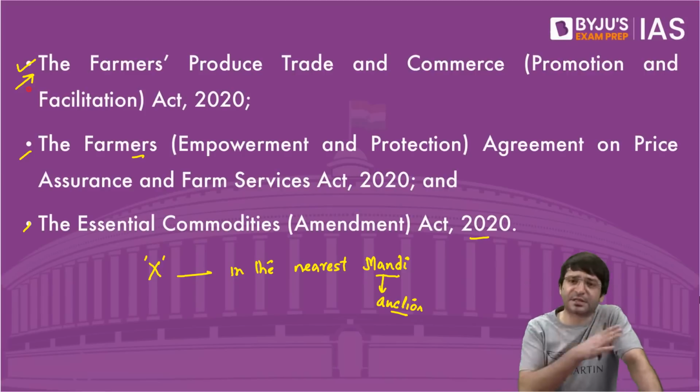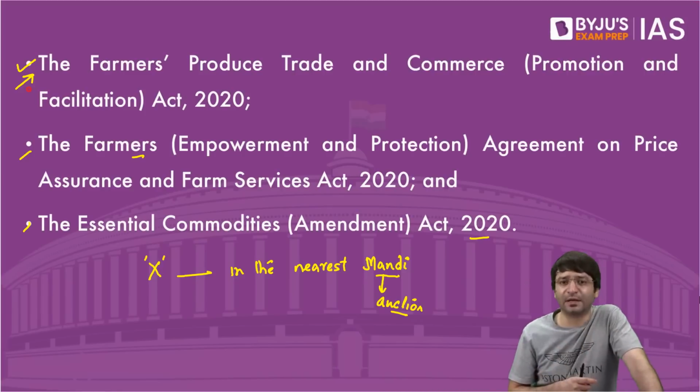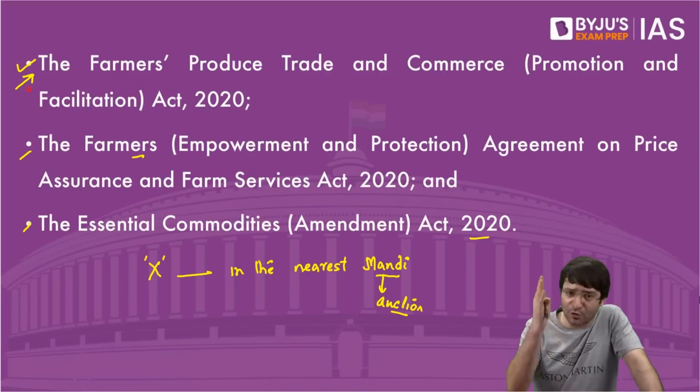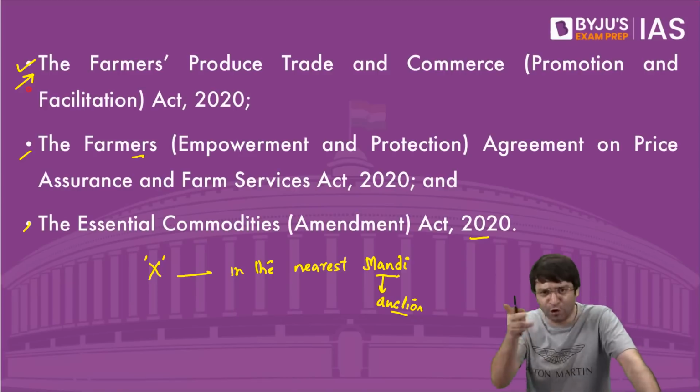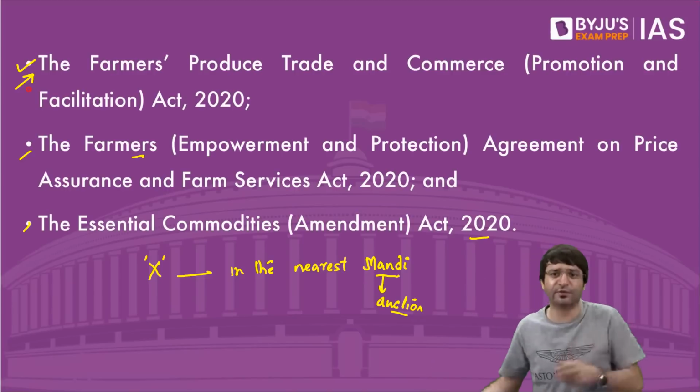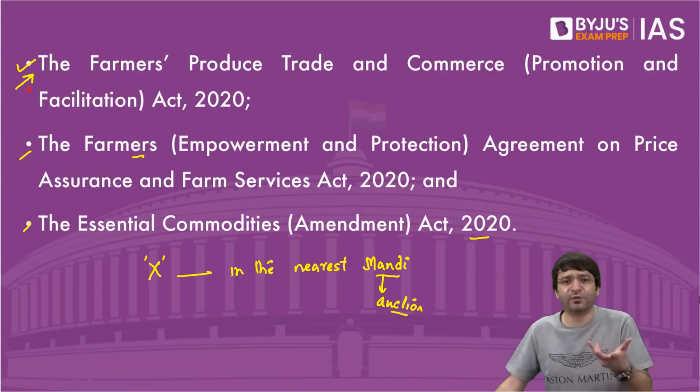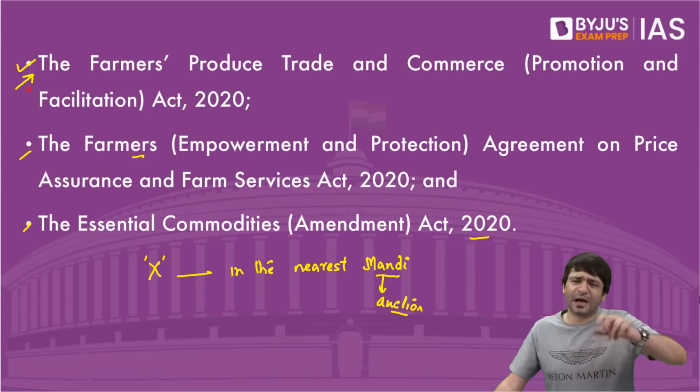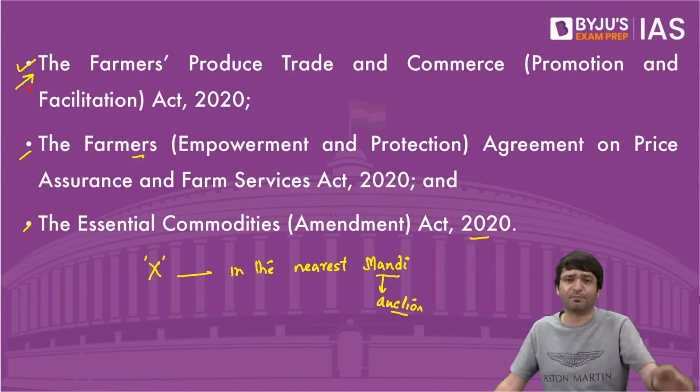When these bills were sent to the other house, the Rajya Sabha, the opposition cried, screamed, asking to please go for a division of votes. And you know the difference between voice vote and division of votes. No division was taken because the Vice President said there is ruckus, there is pandemonium in the house, we can't take the division. Ultimately, a very small amount of discussion happened on these bills and the bills were passed.